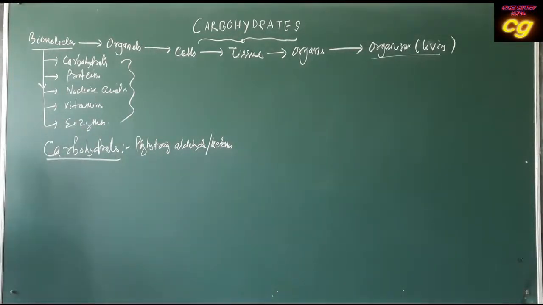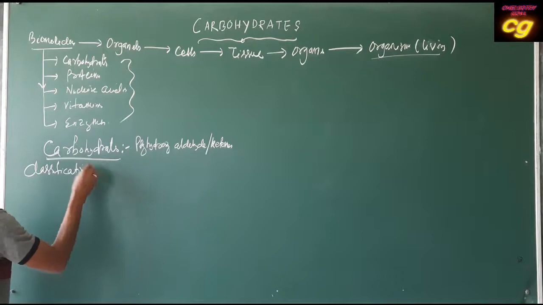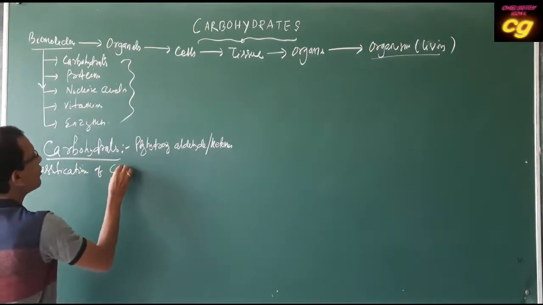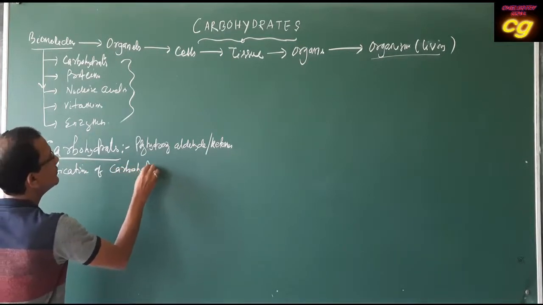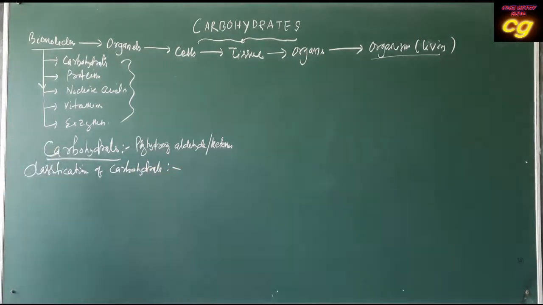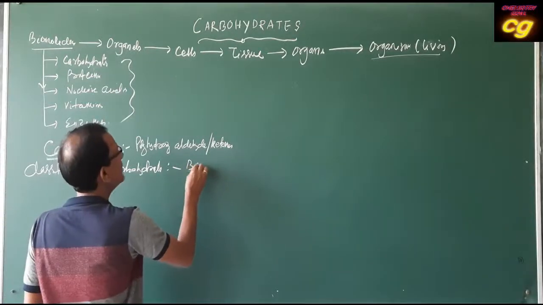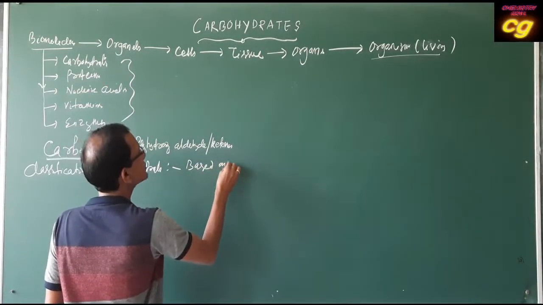Now the classification of carbohydrates. Carbohydrates may be classified on the basis of the number of monomer units present, based on hydrolysis.